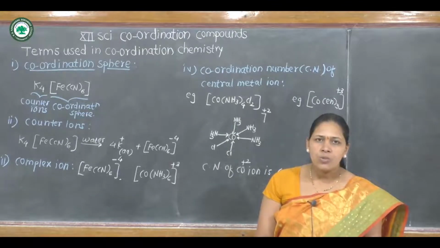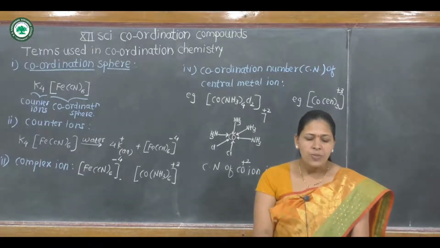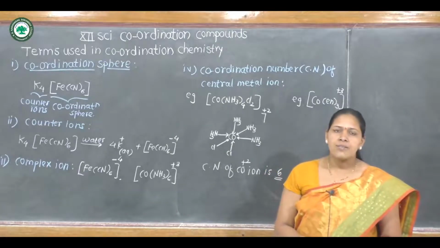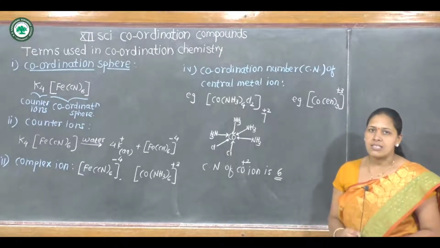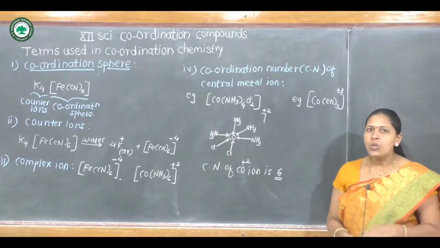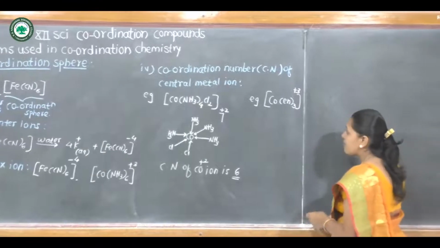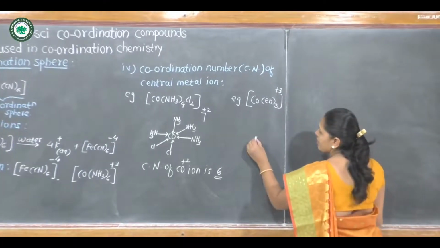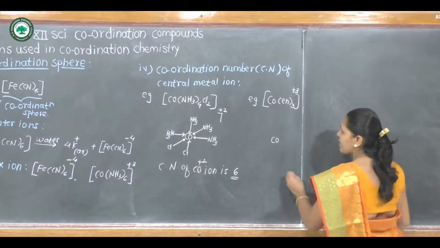Therefore, total donor atoms in 3 ethylene diamines are 6. How ethylene diamine can donate 2 electron pairs to the central metal ion is represented here.